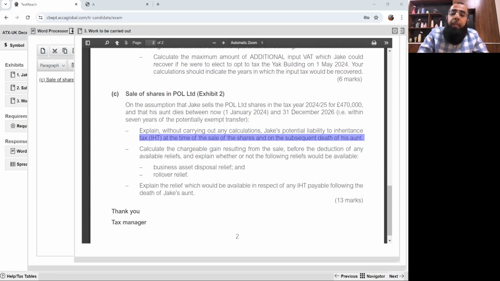So we have to explain the IHT implications, but no calculation is required in this particular head. Then the second is in relation to chargeable gain, but let's deal with this IHT thing first.